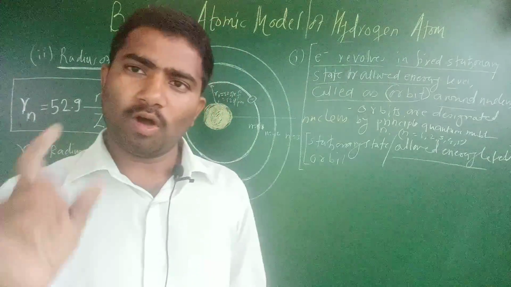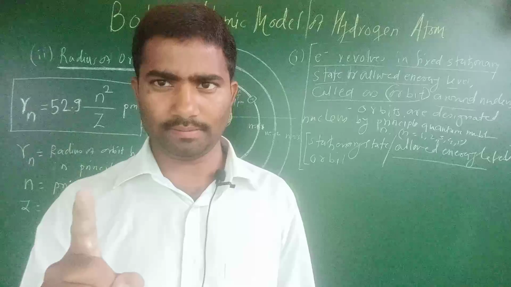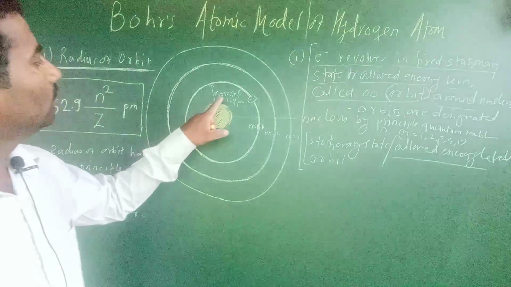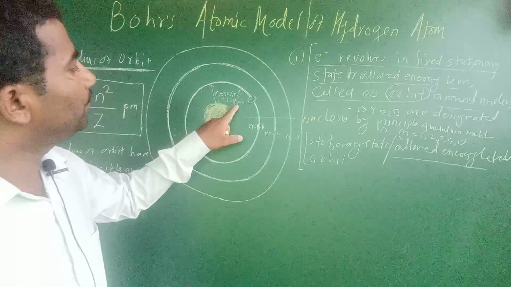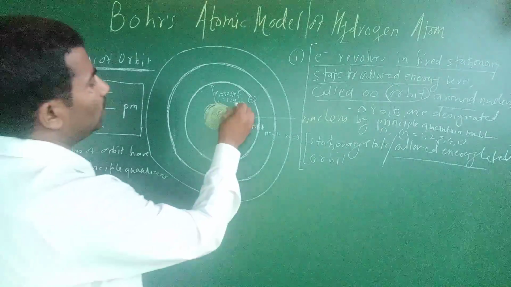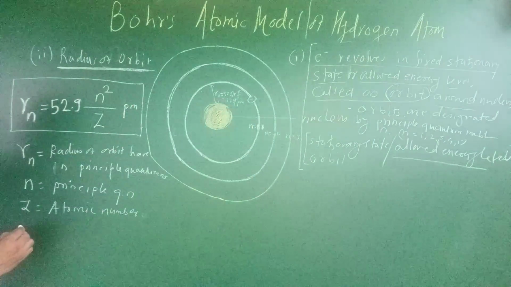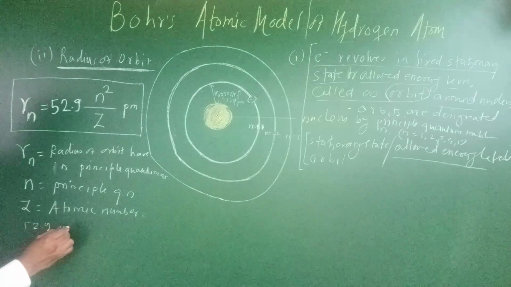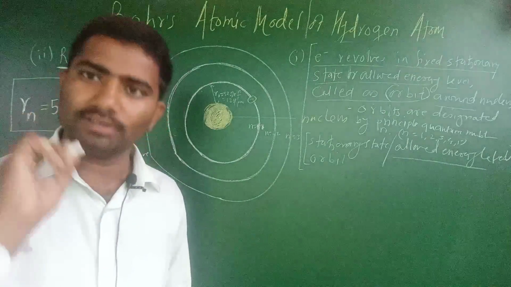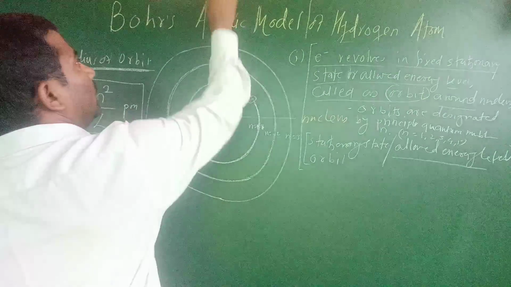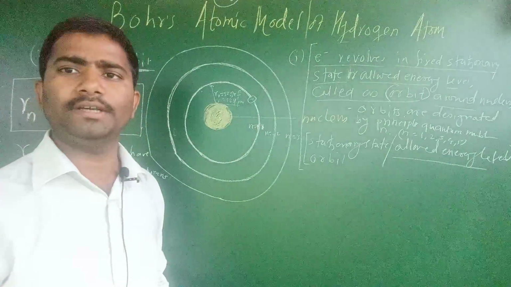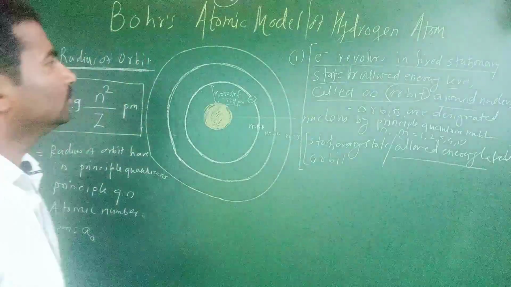This orbit is located 52.9 picometer from the nucleus, and this distance is also denoted by the symbol A subscript 0.